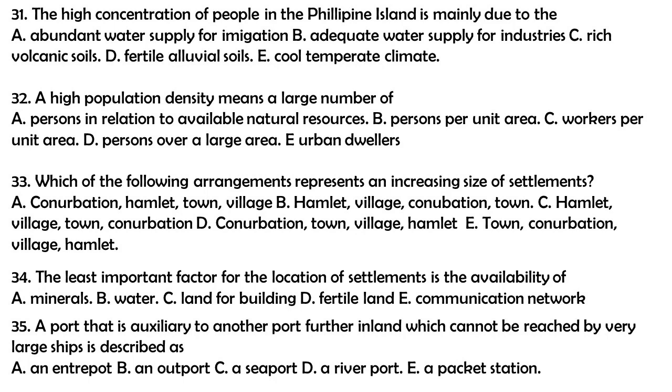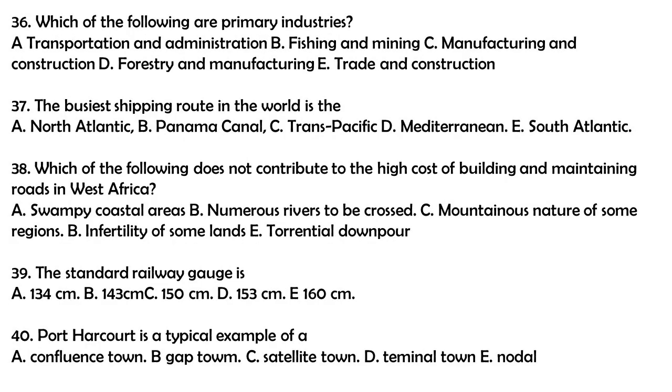Question 35. A port that is auxiliary to another port further inland which cannot be reached by very large ships is described as A. An intraport. B. An outport. C. A seaport. D. A river port. E. A packet station. The correct answer to this question is D. A river port.